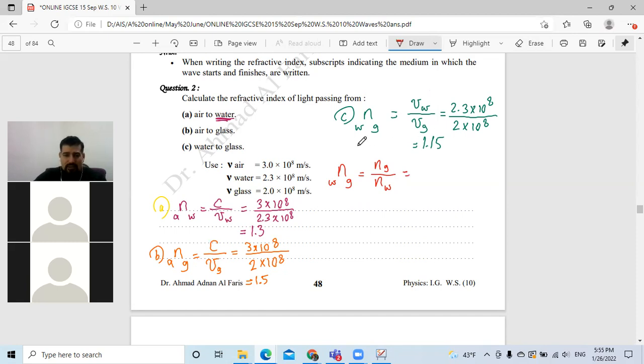So you can use the original formula or this new formula, and it's not necessary to use the new one. Which is how much? 1.5 divided by 1.3, these values, and the answer will be the same answer, 1.15.